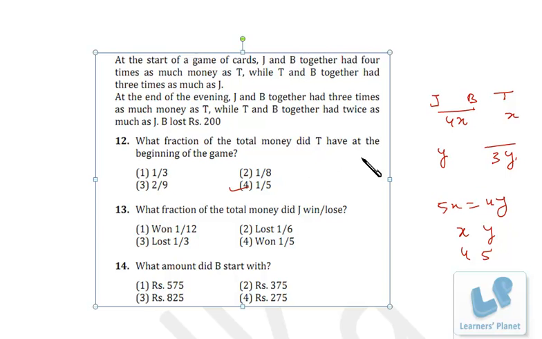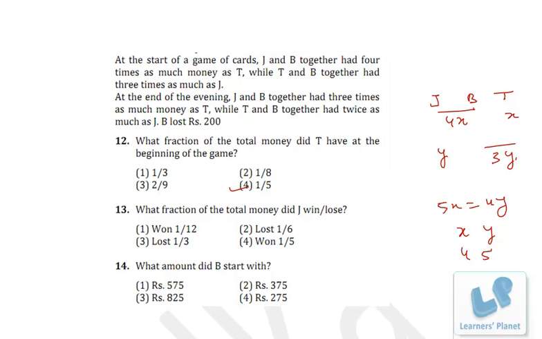This is the story of starting. After that, what is happening? Let's see afterwards. Now here we have to have the story of evening also. At the end of evening, J and B together had 3 times as much money as T, and I just write it over here.